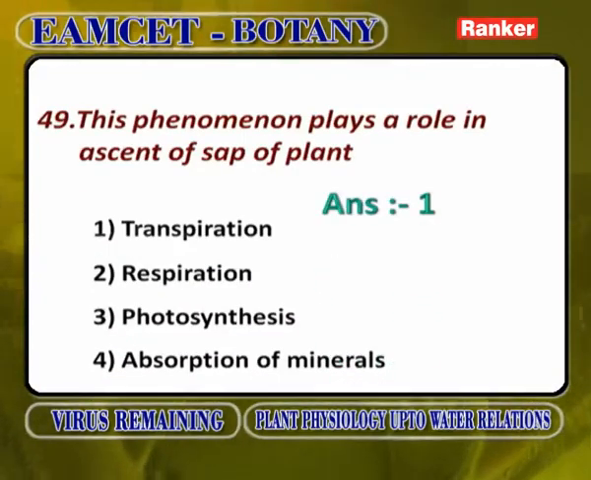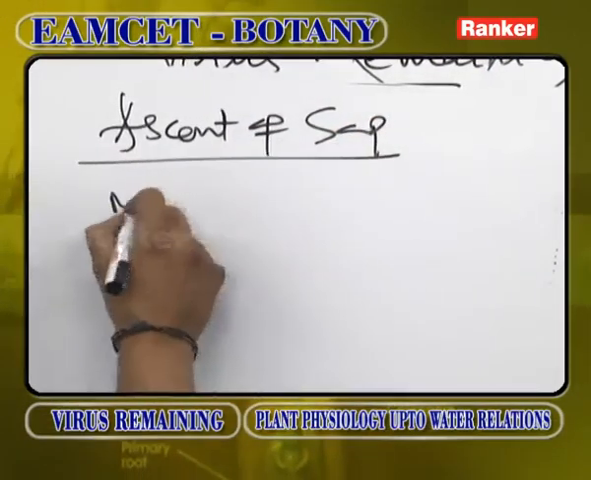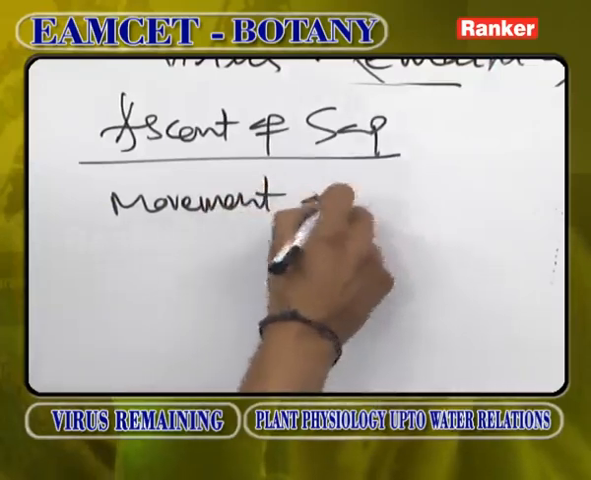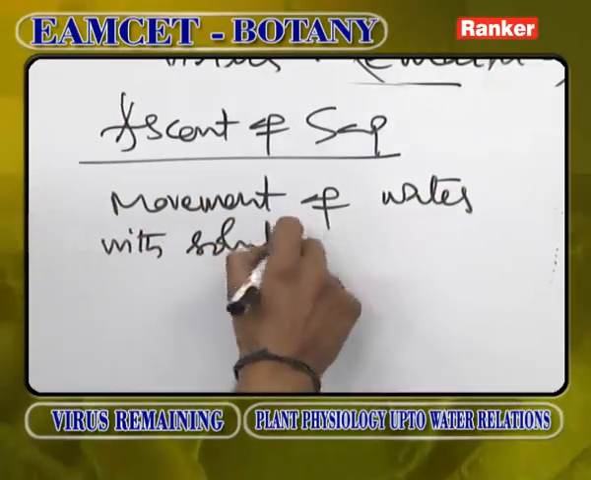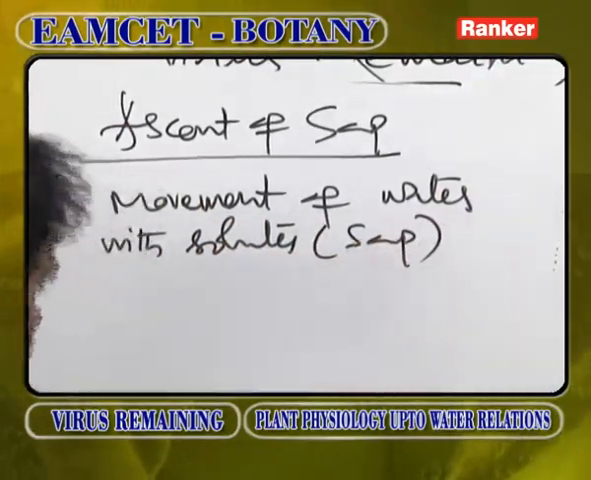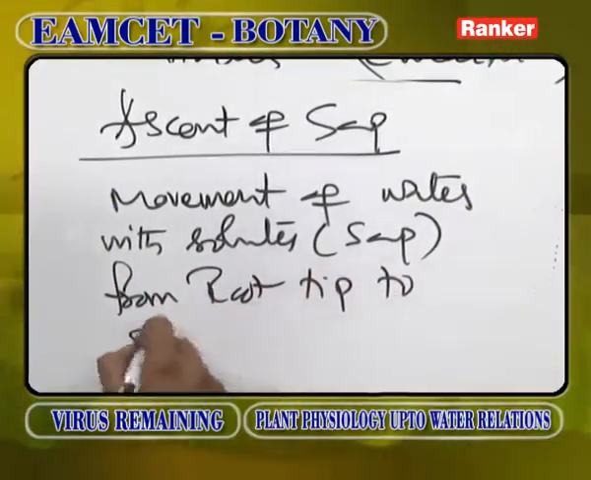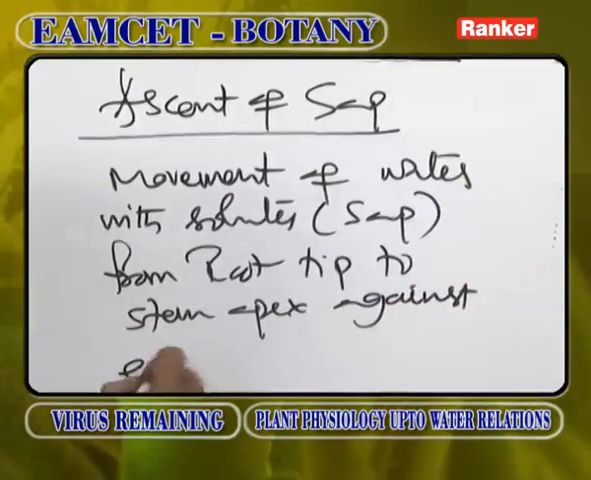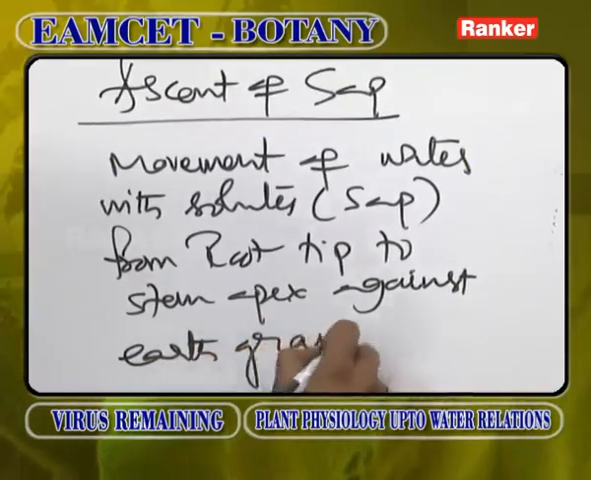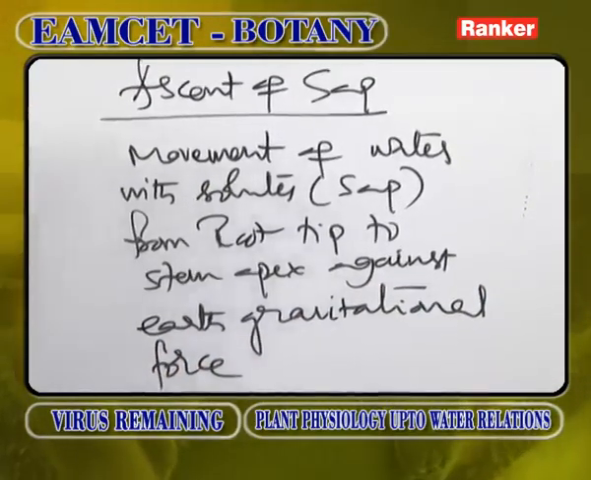Which phenomenon plays a role in ascent of sap in plants? Ascent of sap means movement of water with solutes. Movement of water with solutes is called sap. Movement of sap from root tip to stem apex against the earth's gravitational force is called ascent of sap.